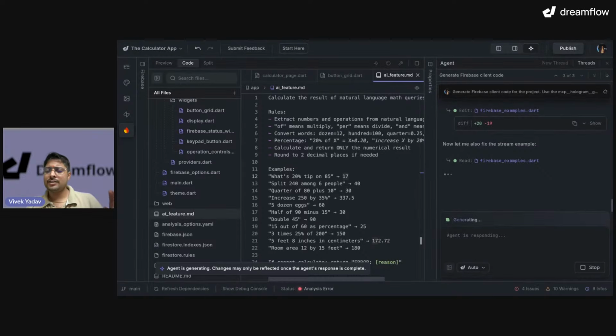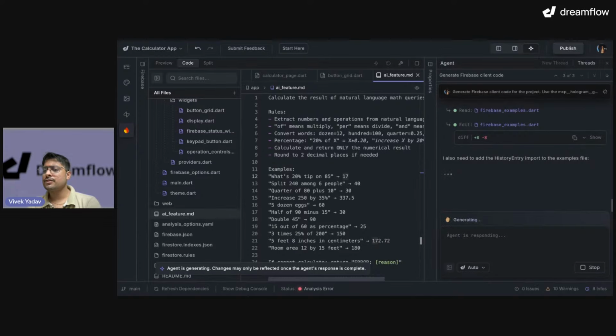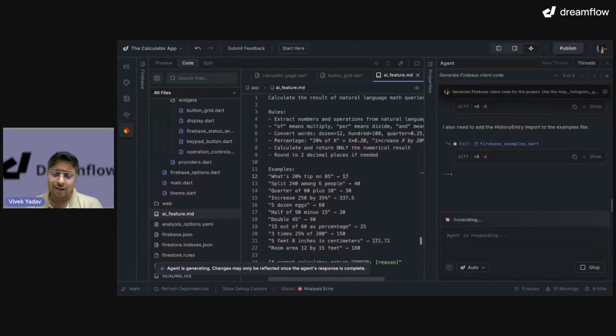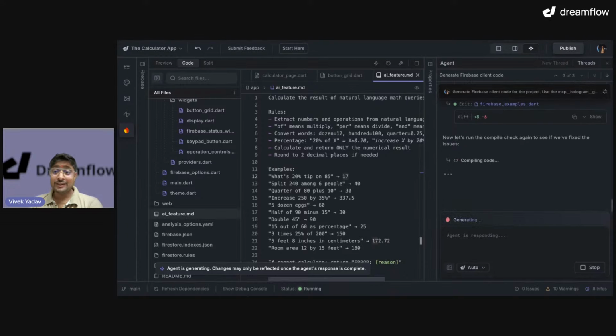Just go to ChatGPT or Gemini or Anthropic, right? We have to provide the correct prompt to it. And there are a lot of tools which improve the prompt. You can use those tools as well, or you can create your own tool. For example, just day before yesterday, I created a tool using Dreamflow to improve my prompts. And you can see, all of these prompts are really good, right?